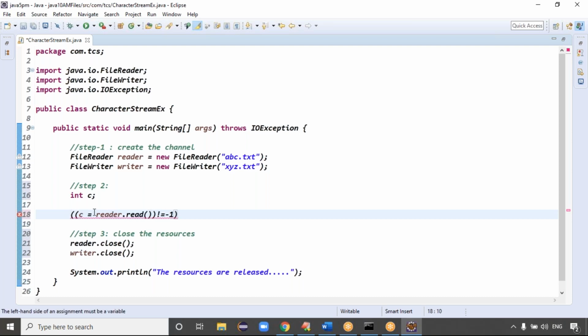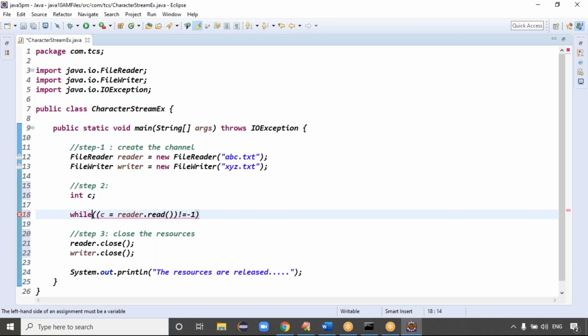Okay, I am reading the data, storing it in a temporary variable c. After storing, I am checking whether it is -1 or not. If it is not equal to -1, it means data is present. Can this data reading process be done one time or multiple times, guys? With multiple characters, this code has to repeat multiple times, because we are reading character by character, right? Every character we have to read, store in the temporary variable, and check whether it is not equal to -1 or not.